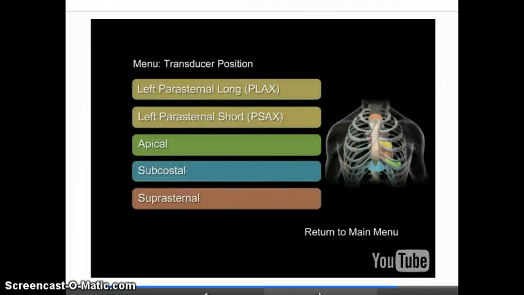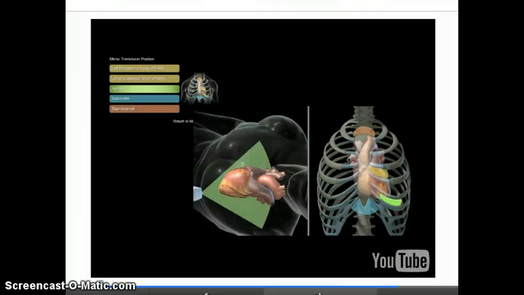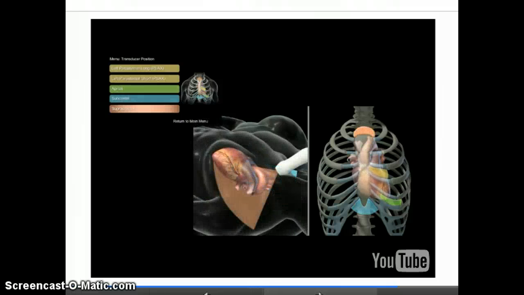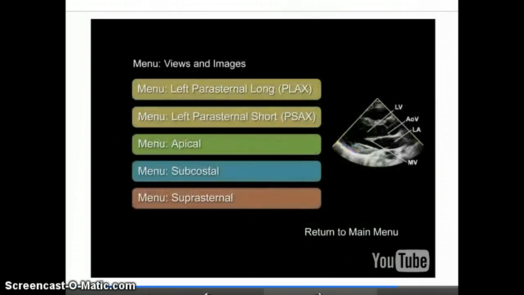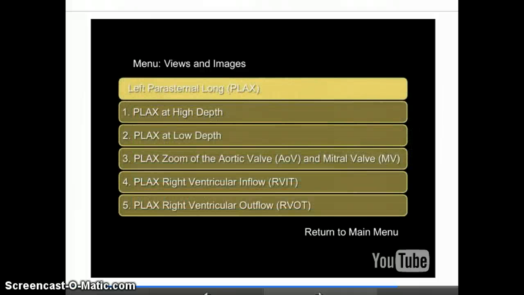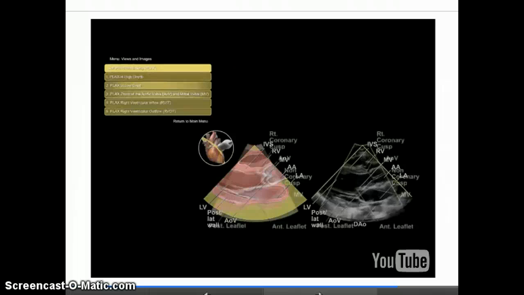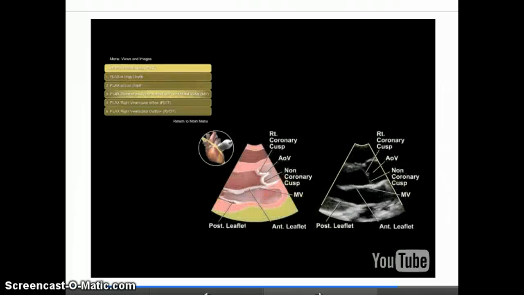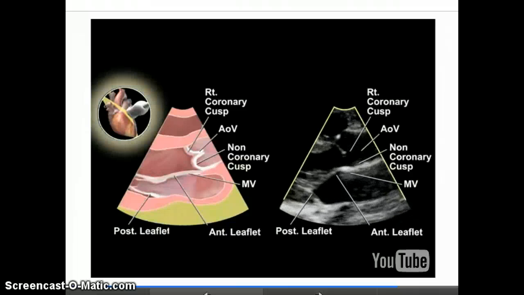The transducer position menu allows the user to view the anatomical landmarks and the transducer positions for left parasternal, apical, subcostal, and suprasternal image acquisition. The Views and Imaging menu allows the user to navigate from a particular transducer position menu, such as left parasternal long, to specific images acquired within that window, such as PLAX high depth, PLAX low depth, and PLAX zoom of the aortic and mitral valves. Each animated loop shows a finder image in the upper left and the echo image.